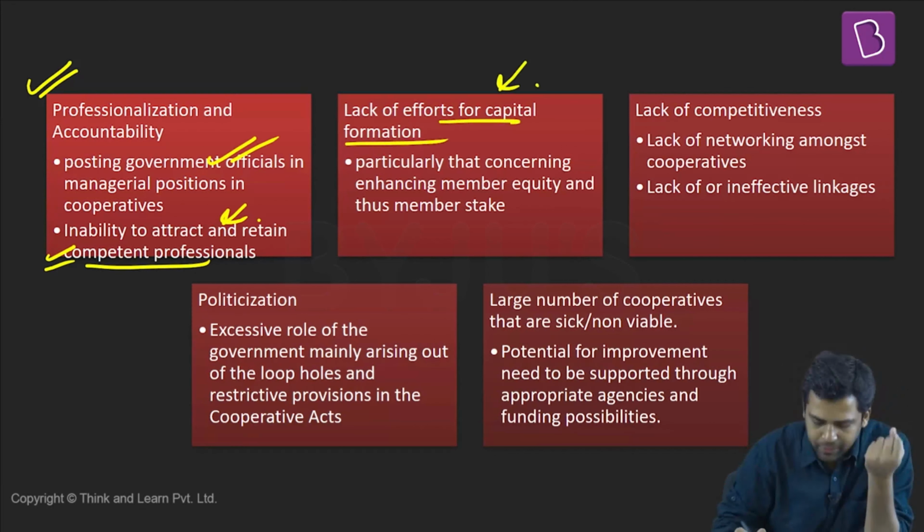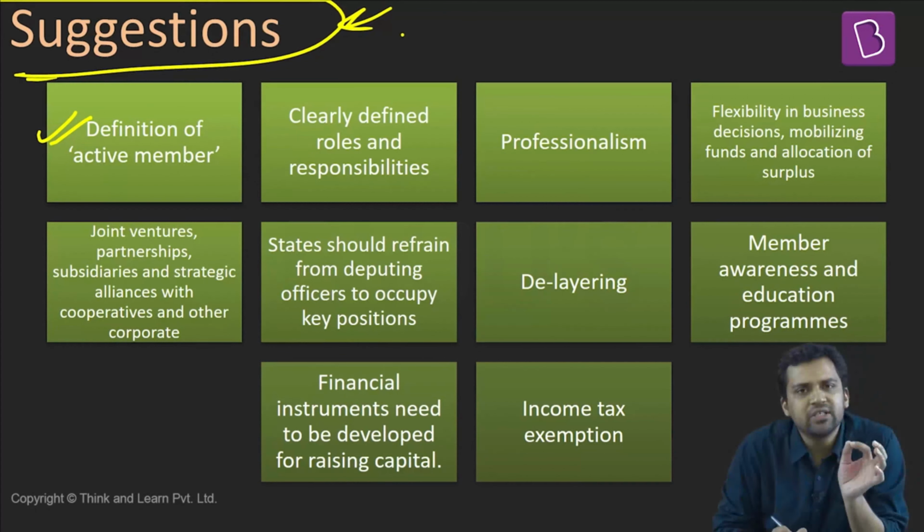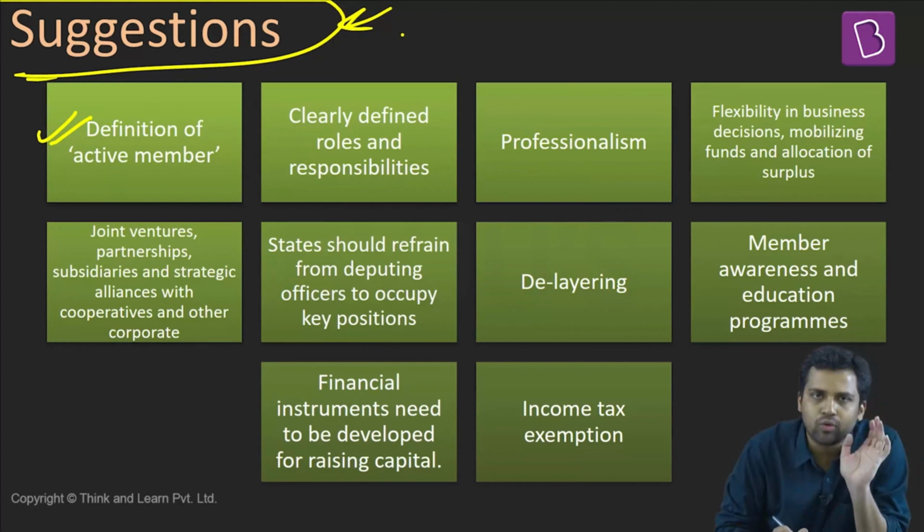Different suggestions have also been provided. Some suggestions you will find in the high-powered committee formed in 2009. They are suggesting that we need to define who is an active member. For example, attendance can be one of the bases: how many times they are attending the general body meetings, or find some criteria. On that basis, define who is an active member. If you are not an active member, you should be thrown out. The process for throwing out inactive members should not be difficult.